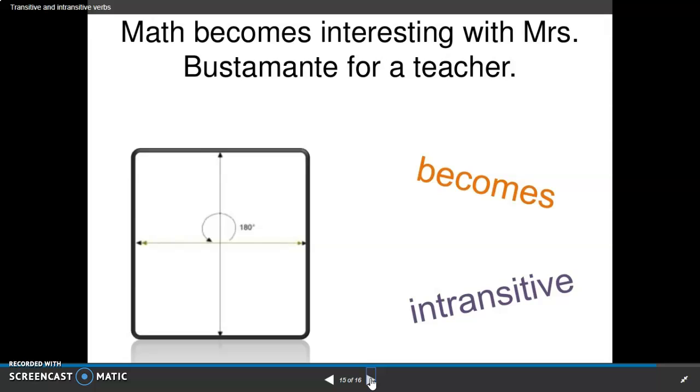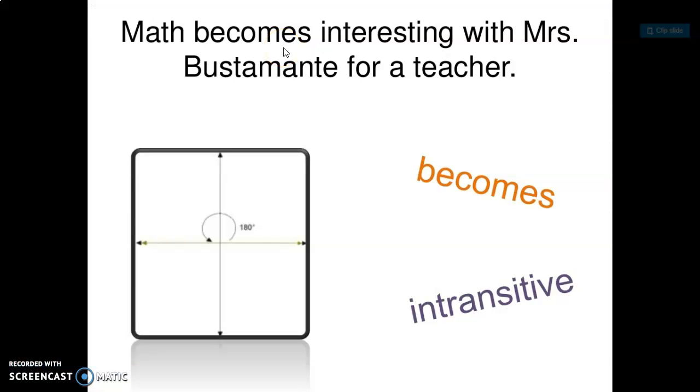Math becomes interesting with Mrs. Bustamante for a teacher. We have the linking verb becomes, and it doesn't have a direct object because this verb is intransitive.